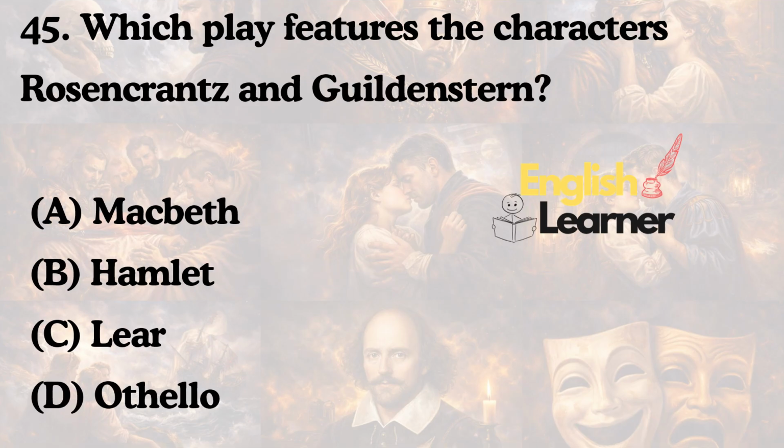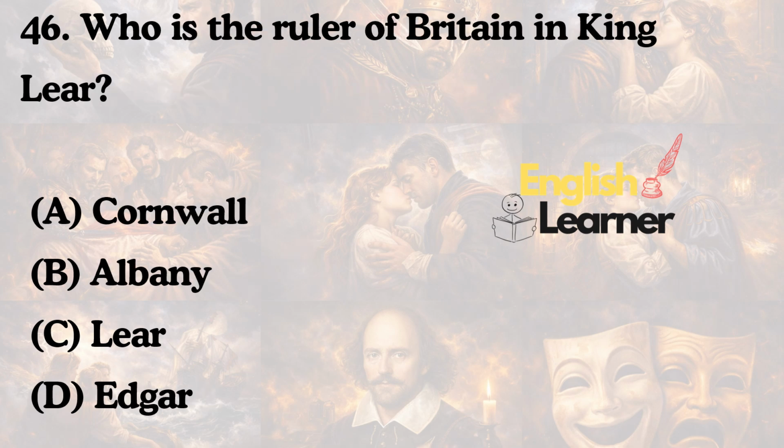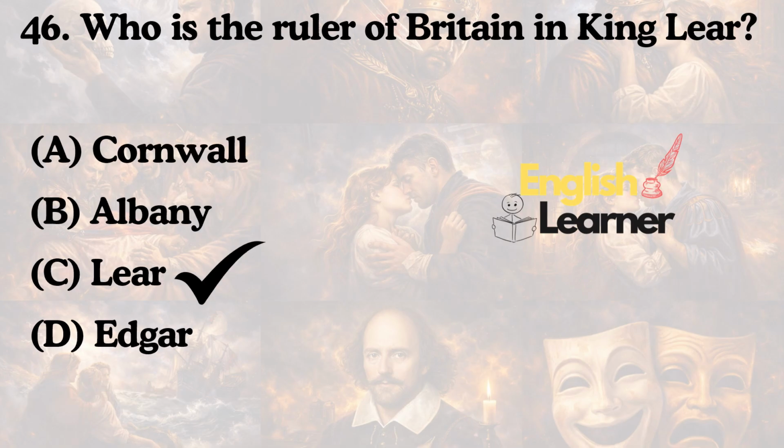Which play features the characters Rosencrantz and Guildenstern? Macbeth, Hamlet, Lear, or Othello? The answer is Hamlet. Who is the ruler of Britain in King Lear? Cornwall, Albany, Lear, or Edgar? The answer is Lear.